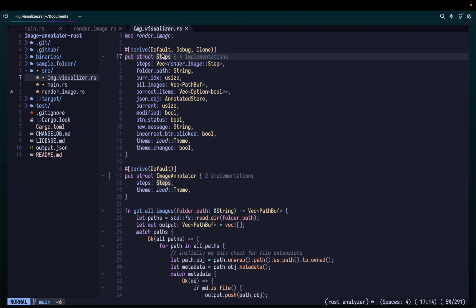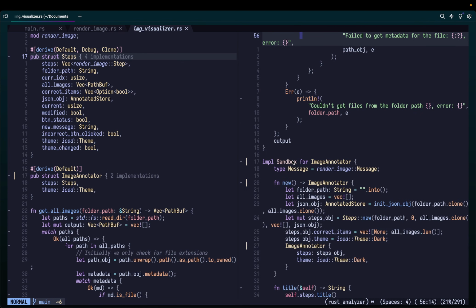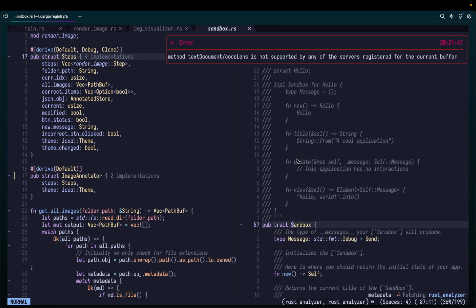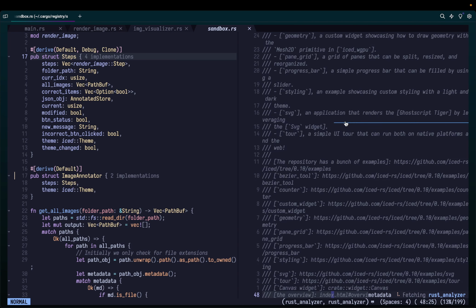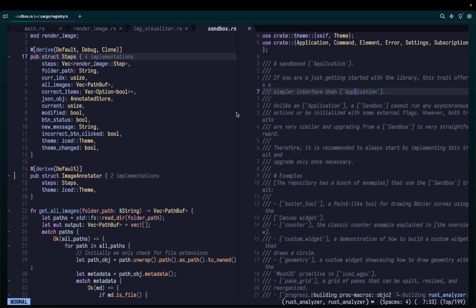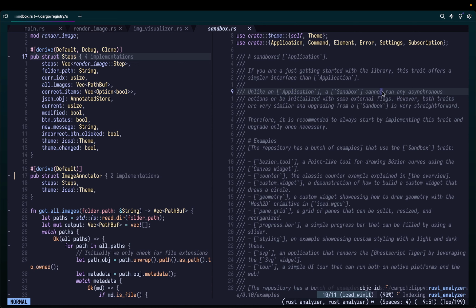Okay. Now again, steps is not the right word for it. Maybe when I was starting off, they had this keyword in the examples, and I just reused that. So that's okay. But let's go to impl Sandbox for ImageAnnotator, right? This is where we actually start. And if I'm not wrong, there are two, basically Application and Sandbox. I want to look at the difference between them. So this is a simpler interface than Application. I remember the maintainer talked about how Application has better support for async stuff. Yeah, there you go, right? A Sandbox cannot run any asynchronous actions or be initialized with some external flags. So I'm just keeping it simple for now.